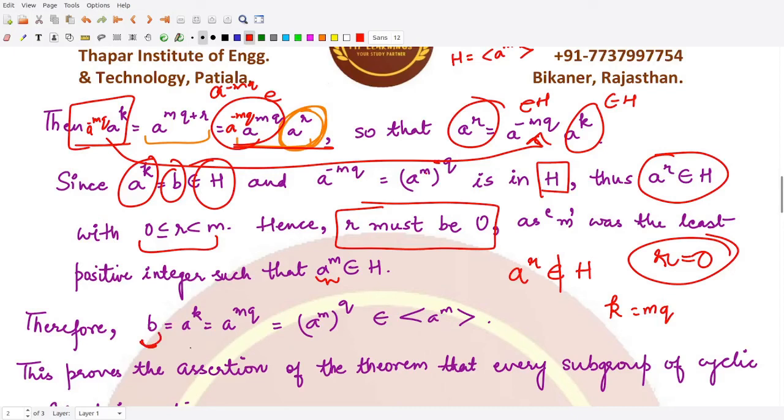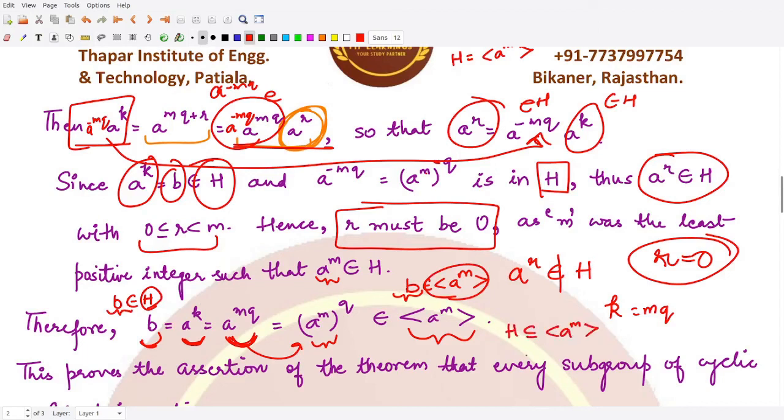So B would be written as A raised to power K, and K is your MQ. So you can write this as A raised to power M, raised to power Q. So it is written as some power of A raised to power M. That means it would be a member of the subgroup generated by A raised to power M. We started by taking this B from H, and now we have reached a point where this B is a member of the subgroup generated by A raised to power M, and this B was an arbitrary member, so all the members of H are also present here. So H is contained in the subgroup generated by A raised to power M.